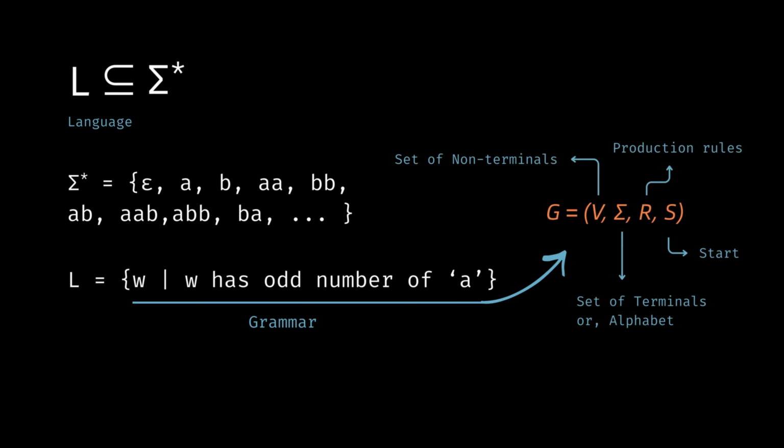A grammar is formally defined as a quadruple. It has an alphabet as terminals, non-terminals, production rules, and a start symbol. Look at this grammar. The language it generates is a set that contains A, AB, AAA, and it goes on.